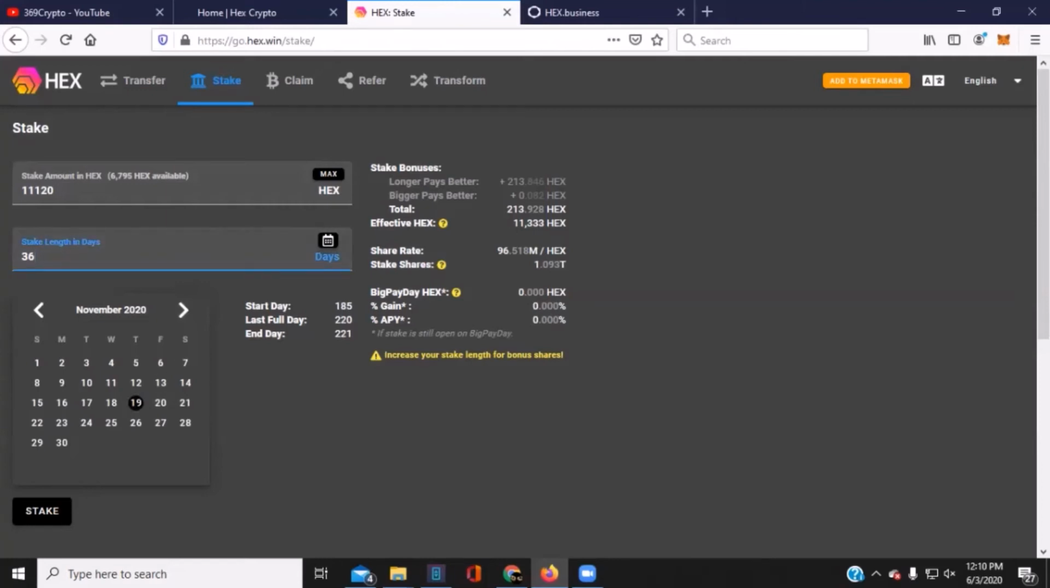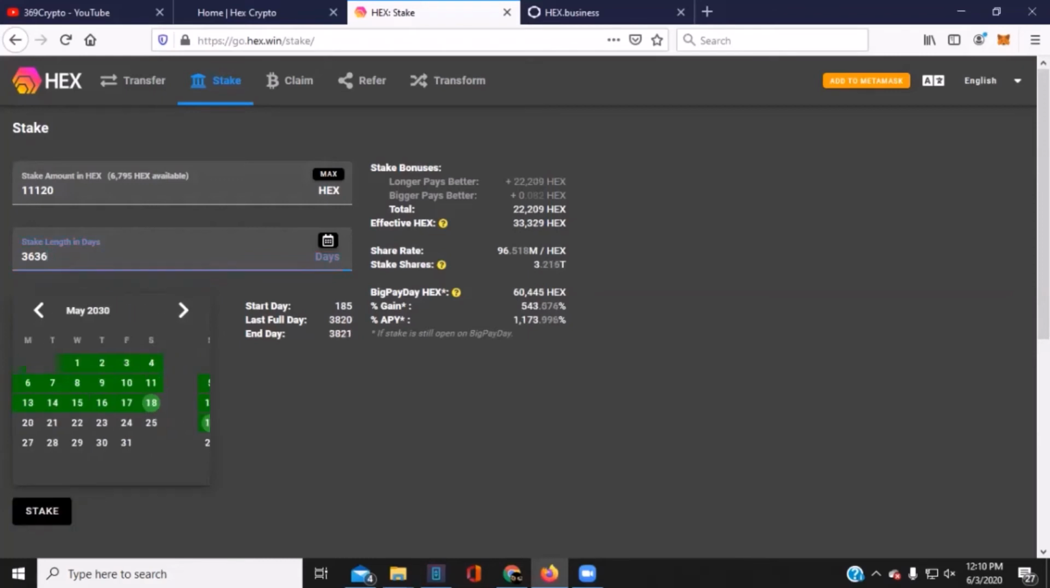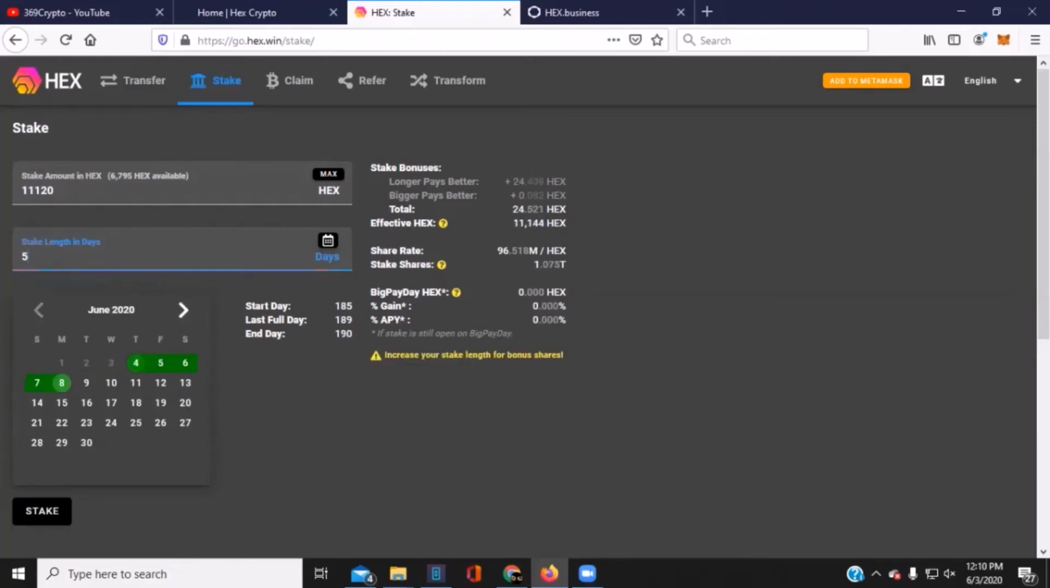So where were we? 365 days from today. So, whoops, that's too many. Max stake is 5,555 days. Minimum stake length is 1 day, okay? So we're going 1 year from today.